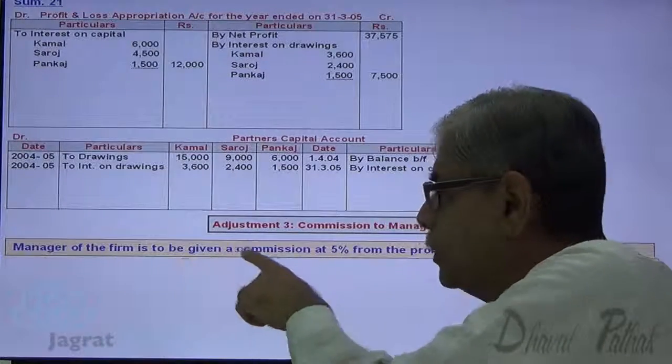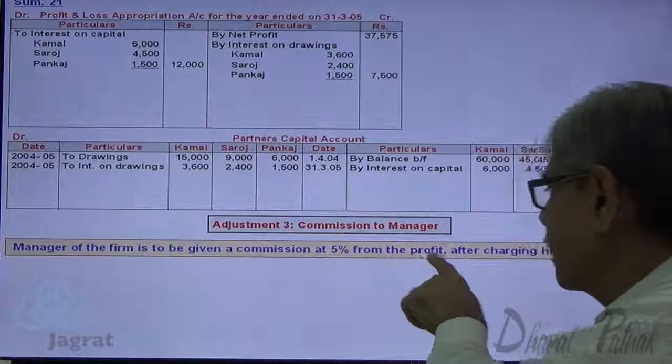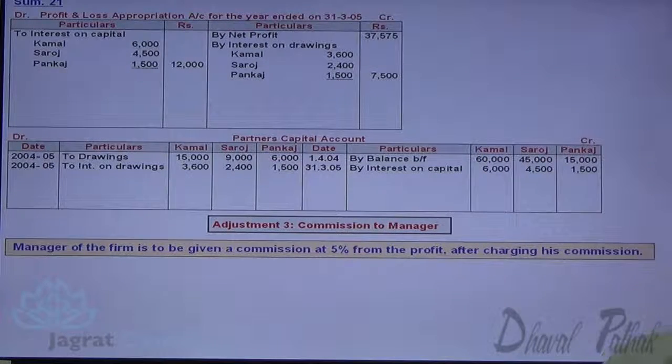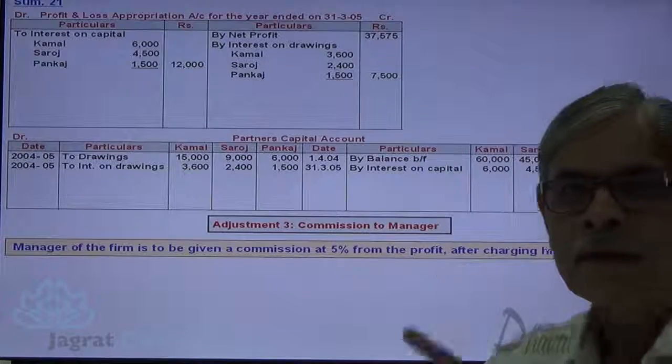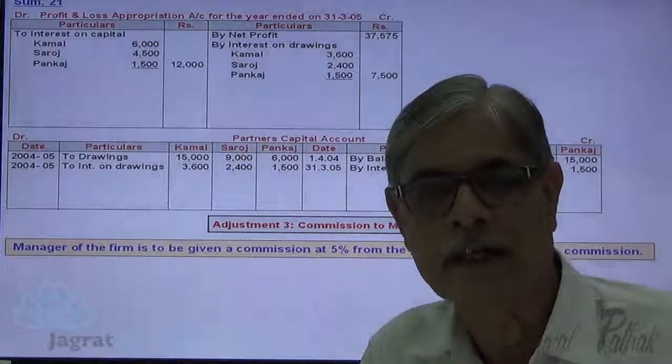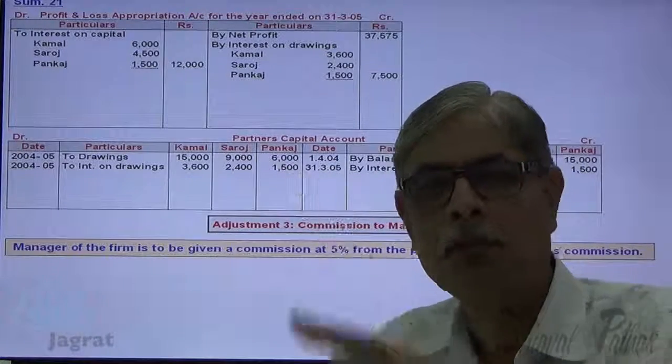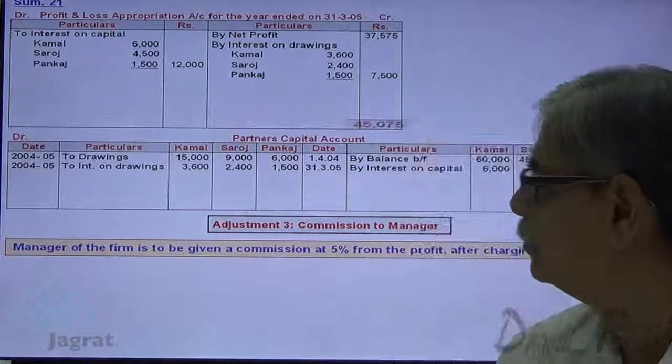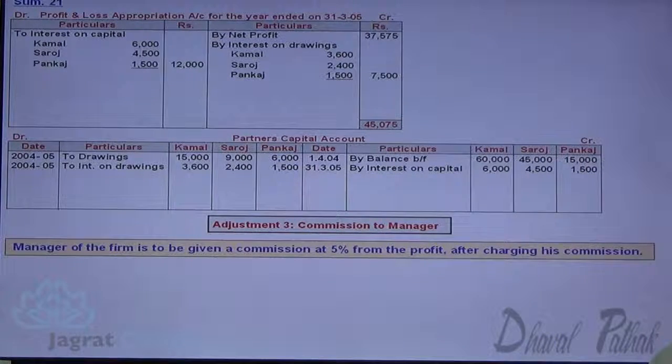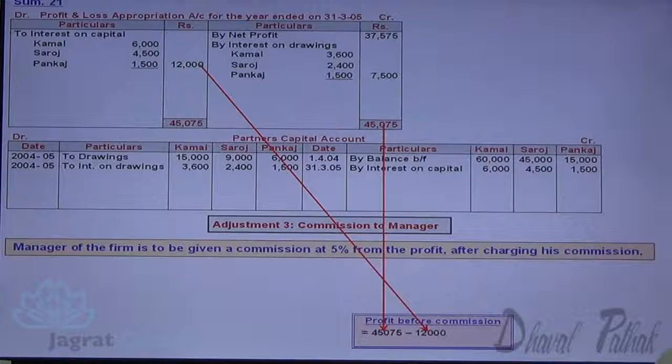Manager of a firm is to be given a commission at 5% from the profit after charging his commission. In such situation, we should first find out the profit before commission. For that, look at profit and loss appropriation account. Total of credit side minus total of debit 12,000. So profit before commission is 33,075 rupees.